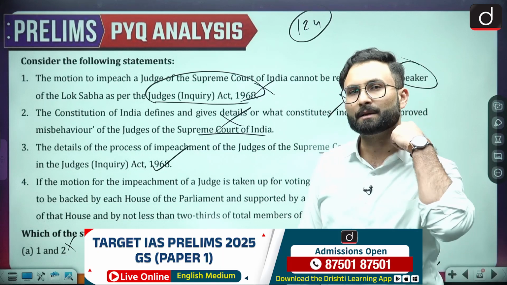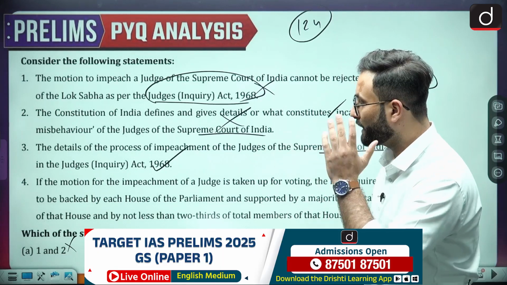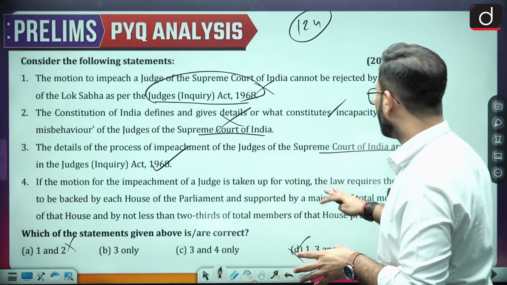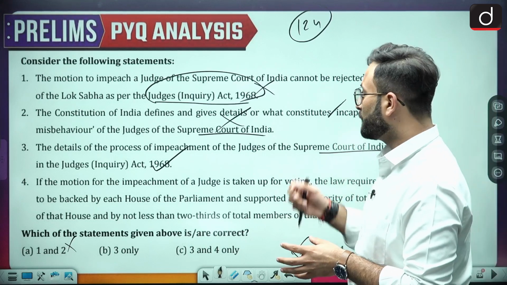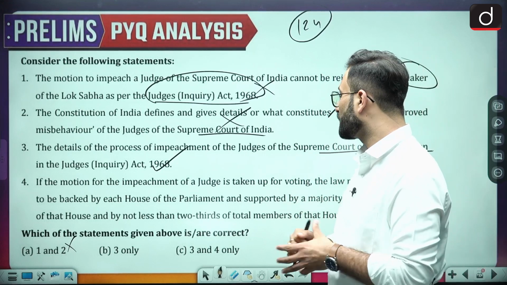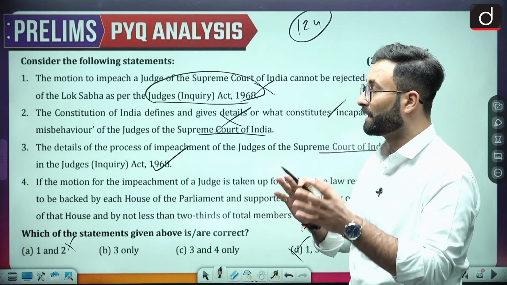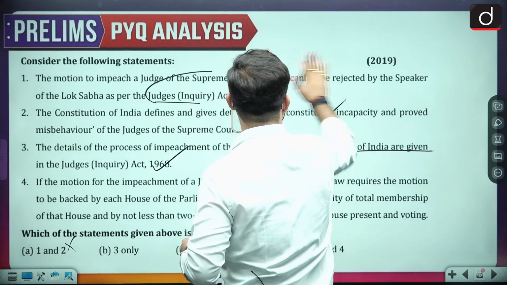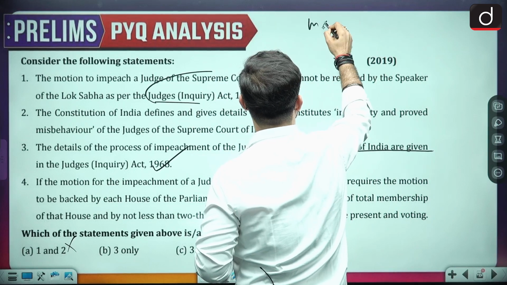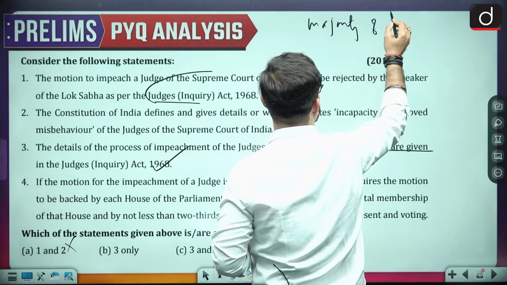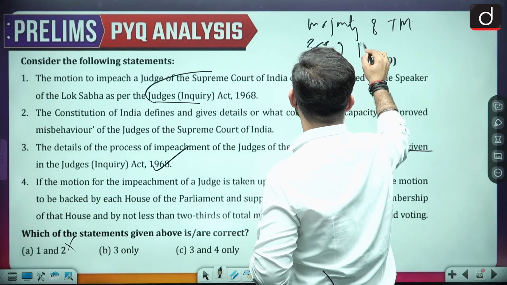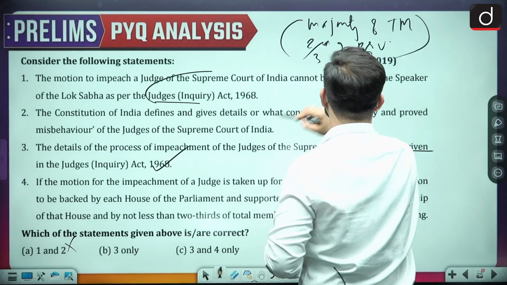So that might be a chance that impeachment procedures are given over there in the Judges Inquiry Act. Coming to the next one, if the motion of the impeachment of a judge is taken up for the voting, the law requires the motion to be backed by each house of the parliament and supported by the majority of the total membership of the house and by not less than 2/3 of the total membership of the house present and voting. So basically what they are saying is that there should be majority of the total membership and 2/3 of the present and voting. Okay, so that is the special majority which is required.